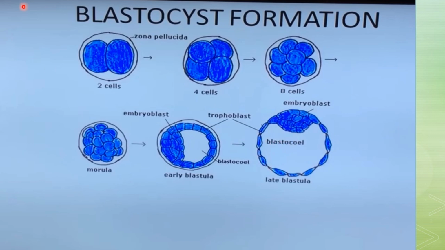So by the end of the first week, what will happen? By the end of the first week of development, the human zygote has passed through the morula, and a human embryo will pass through these stages: morula and blastocyst stages, early blastula and late blastula, in which you can see that the outer coating of glycoprotein, the zona pellucida, has disappeared, and it will start the implantation in the uterine mucosa.